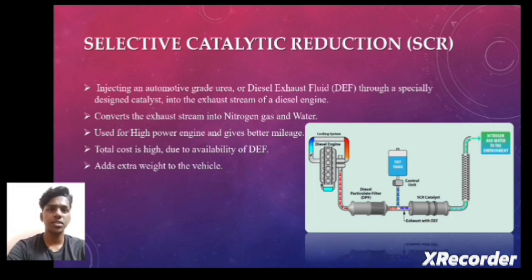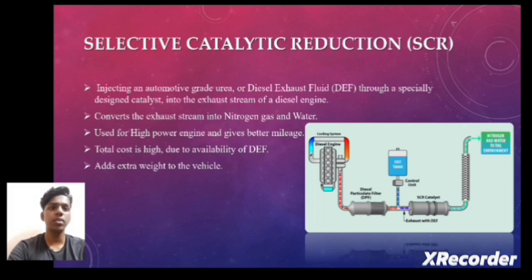The SCR system is the selective catalytic reduction system. In this type of system, we spray an ammonia content into the exhaust stream of a diesel engine, which converts the exhaust into nitrogen gas and water, which is harmless to the environment. The advantage of the system is that it is used in high-power engines and gives better mileage. The disadvantages are the cost of the DEF fluid and the extra weight the system adds to the vehicle.